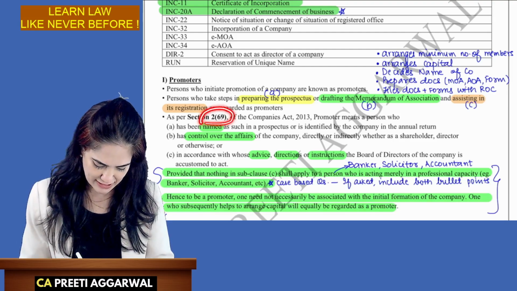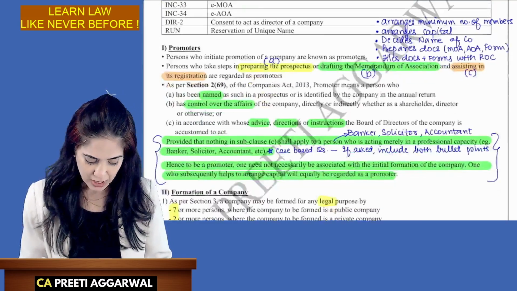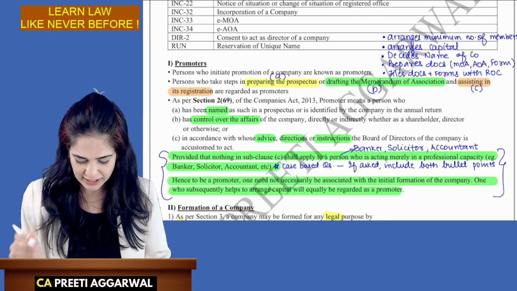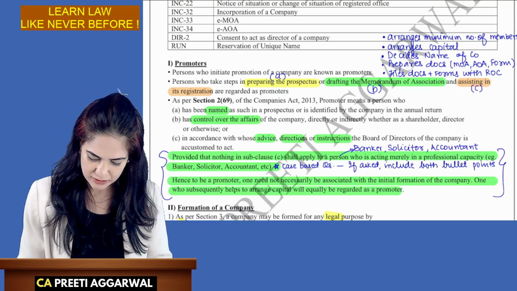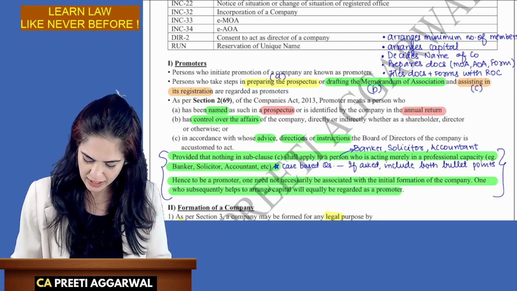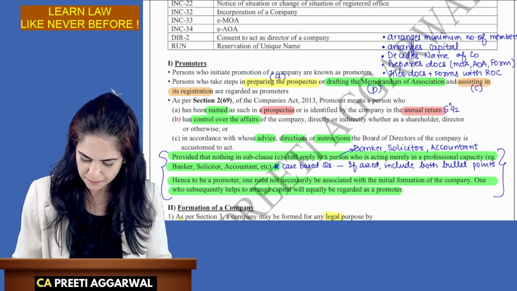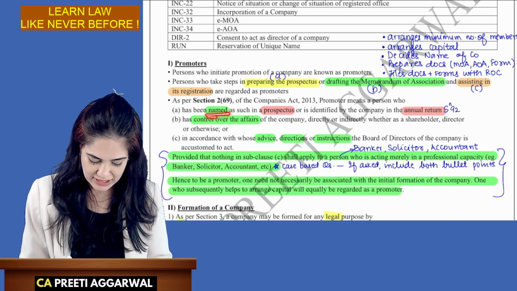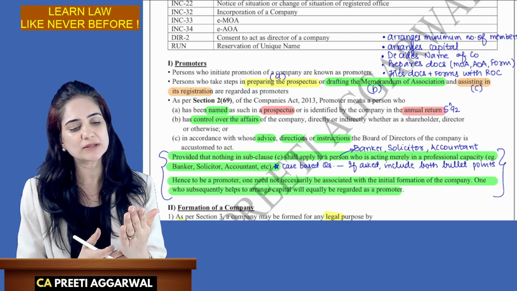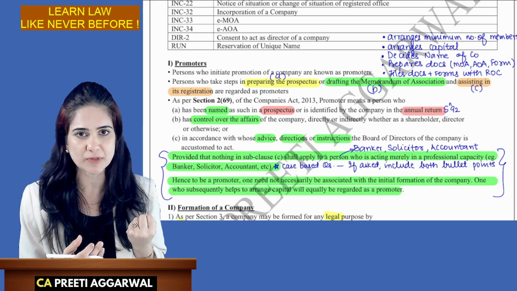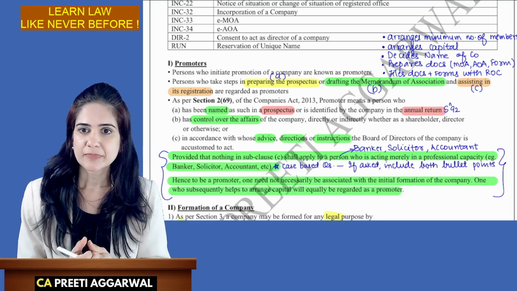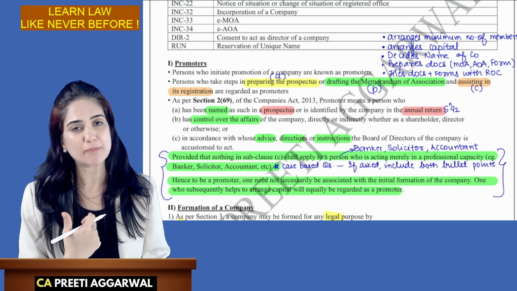Section 2, clause 69 defines a promoter. Promoter is the one who is named as such in the prospectus or who is identified by the company in the annual return. So let us highlight prospectus, let us highlight annual return. Please write down annual return section 92. So any person who is named as a promoter in the prospectus. So prospectus is a document through which we invite subscription from the public. So my name is mentioned as a promoter. I am a promoter. Annual return mentions my name as a promoter.